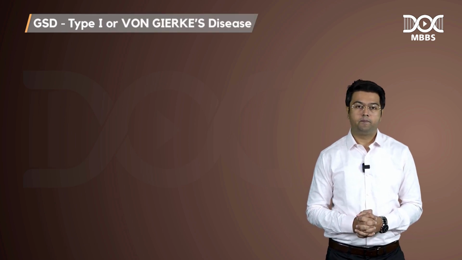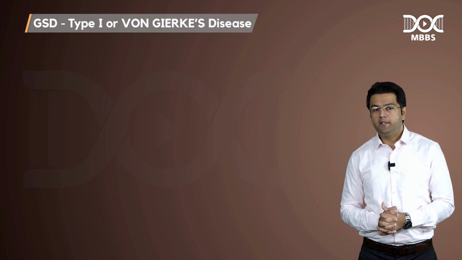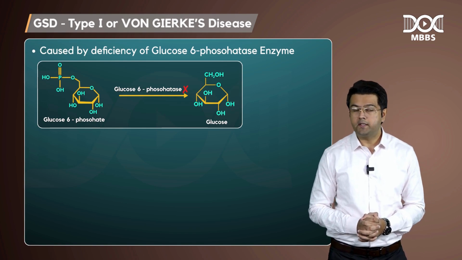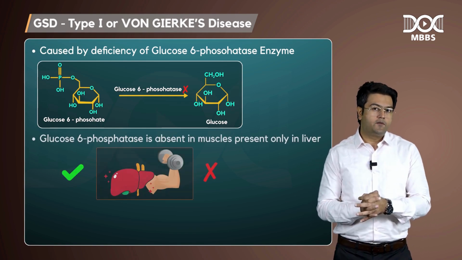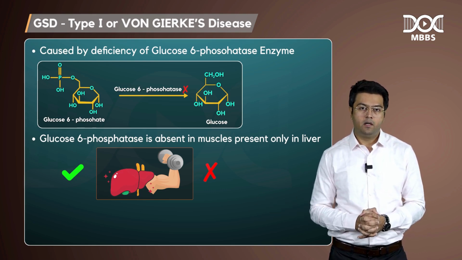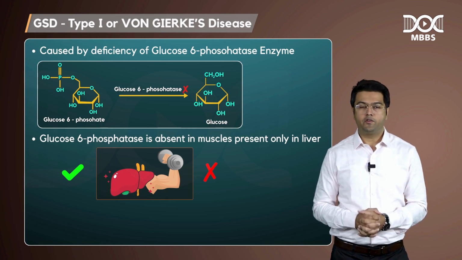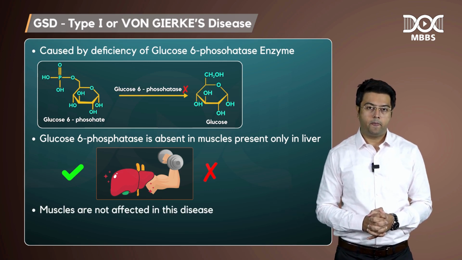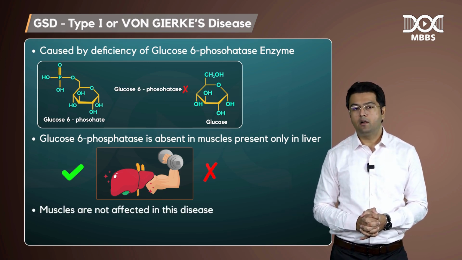Now, we have type 1 glycogen storage disease. So, guys, type 1 glycogen storage disease is called von Gierke's disease. Von Gierke's disease is caused by a deficiency of the enzyme glucose 6 phosphatase. Glucose 6 phosphatase is the enzyme which is absent in muscles already. Only the liver has glucose 6 phosphatase. So, muscles are not affected in this disease, right?